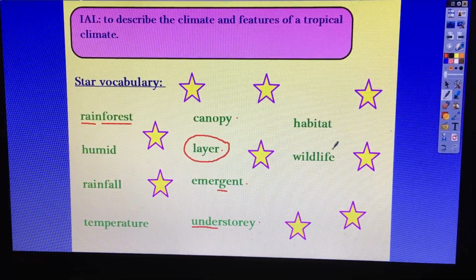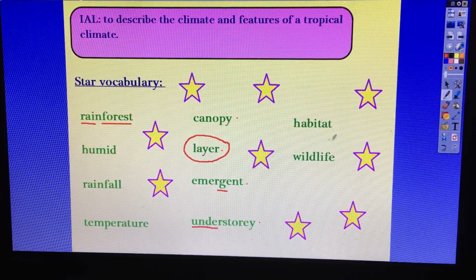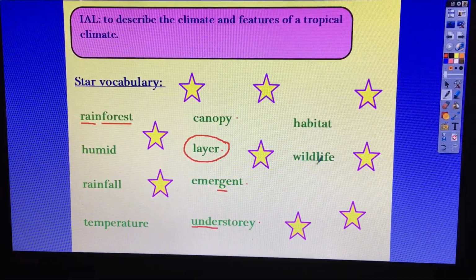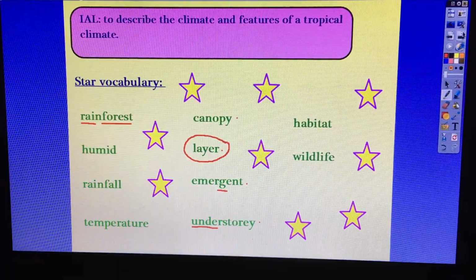And the last one is wildlife. So anything that lives in the wild. They're wild and they're living, so they're called wildlife.